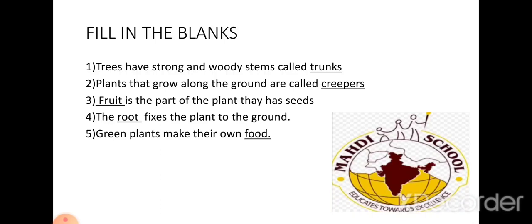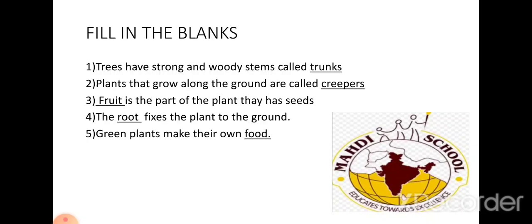Trunks. Second blank. Plants, that, grow, along, the, ground, are, called, creepers.